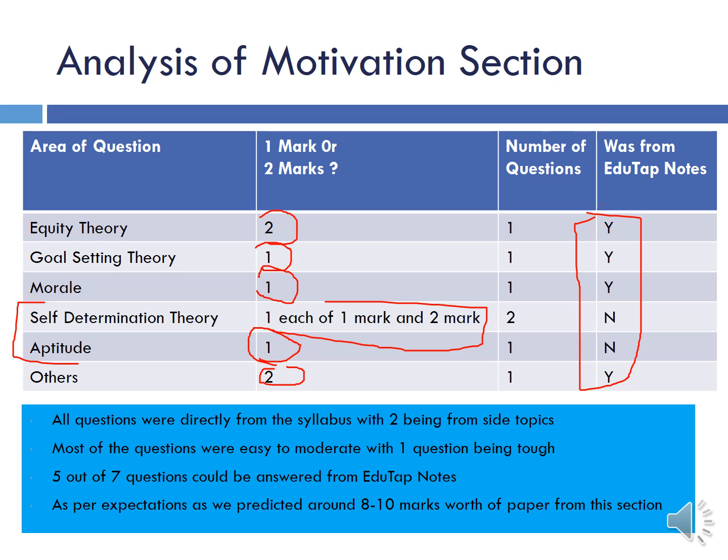The self-determination theory, we could not say that it's not an important theory, but it's not in the top 7 to 8 theories in motivation. So the point is, I think to make the paper tough, they are going to lesser important theories and framing questions from that. Because otherwise it would become too easy and predictable for the students to crack the exam. So overall, again, the exam was as per our expectations and prediction, as we predicted around 8 to 10 marks worth of paper from this section last year.